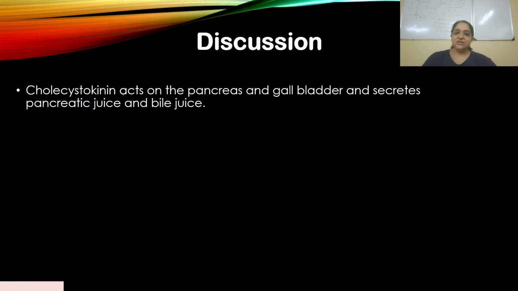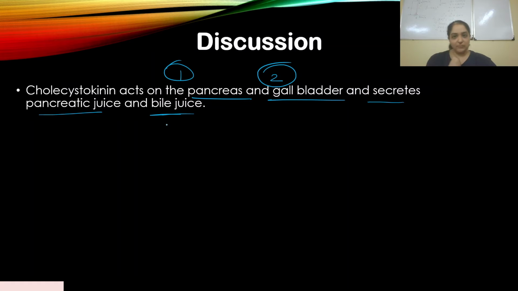So cholecystokinin acts on the pancreas and gallbladder, and secretes pancreatic juice and bile juice. So it has two functions: it acts on the pancreas and it acts on the gallbladder. It secretes the pancreatic juice from the pancreas and the bile juice from the gallbladder.